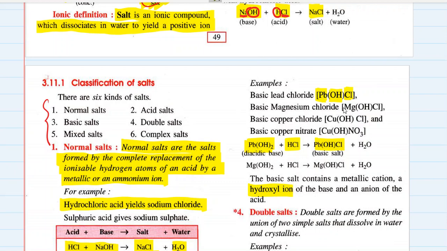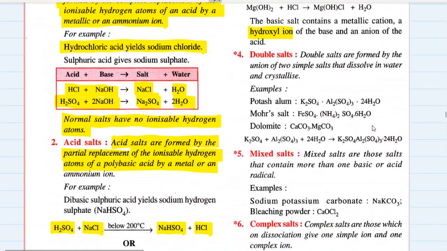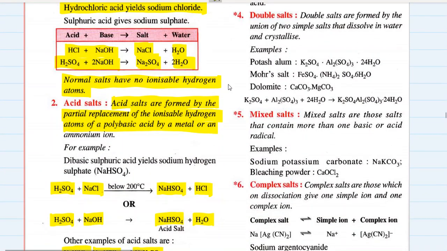Okay, basic magnesium chloride, basic copper chloride, and basic copper nitrate. These are all basic salts because they contain OH minus ions. Then there is double salt, mixed salt, and complex salt. These are not part of your syllabus, but still just understand what they are.